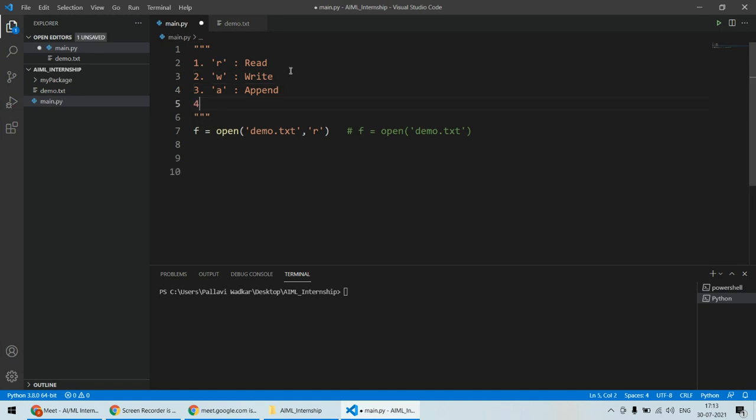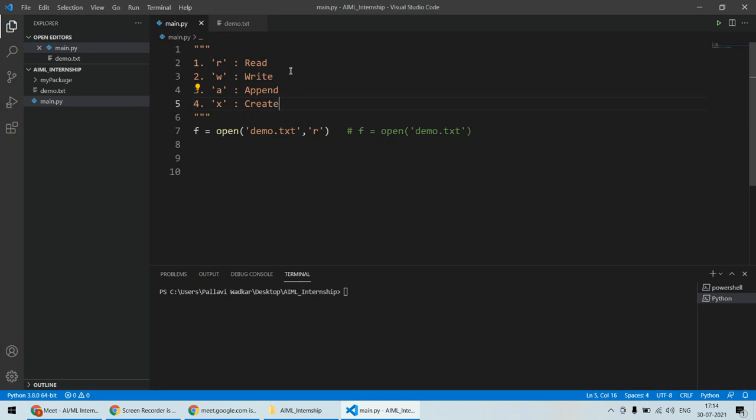And the last mode is X. This mode is called create mode. This will create a specified file. Whatever name you give, a file with that name will be created. And if there is already a file by the same name, in that case it will raise an error.